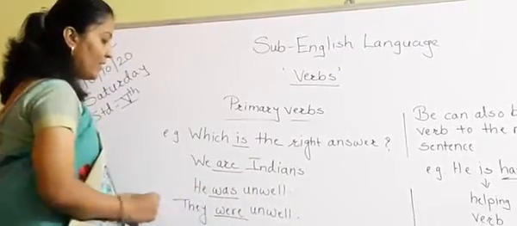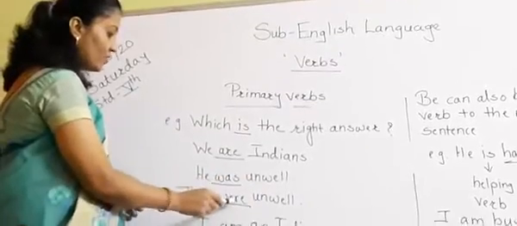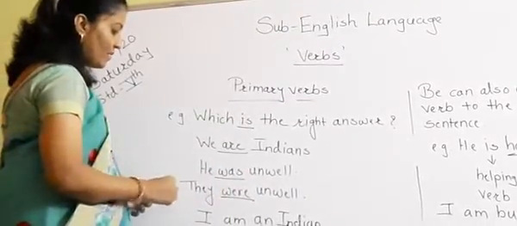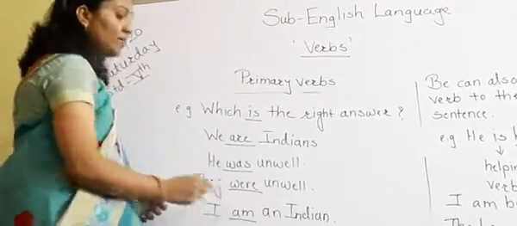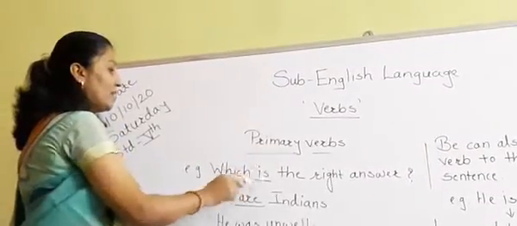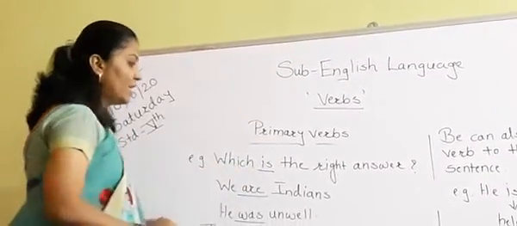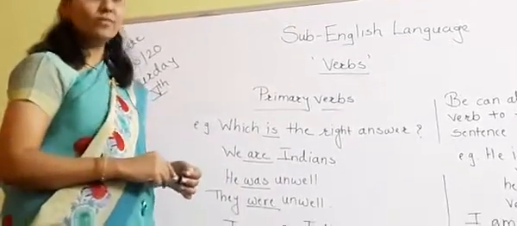Was is the primary verb here. They were unwell. So where is the primary verb here? I am an Indian. So here am is also a primary verb. Means these primary verbs are here working as a main verb.